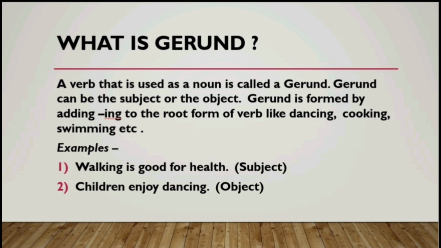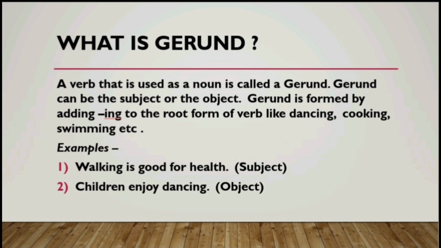Before moving on to explain what a gerund phrase is, let me first explain what gerunds are. A gerund is a verb that is used as a noun. It is basically a non-finite verb. It looks like a verb but it functions as a noun. So gerunds can be used as a subject in sentences because they are nouns. We know that a noun functions as a subject and object in sentences.